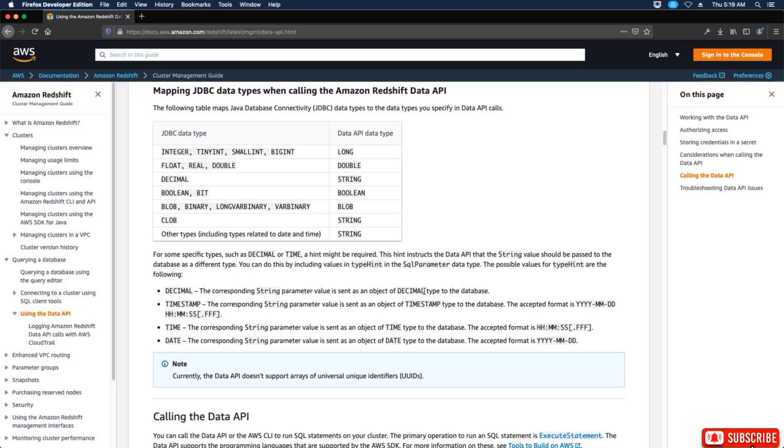Decimal: the corresponding string parameter value is sent as an object of decimal type to the database. Timestamp: the corresponding string parameter value is sent as an object of timestamp type to the database. The accepted format is year, month, date, hour, minute, second, and fraction. Time: the corresponding string parameter is sent as an object of time type to the database. The accepted format is hour, minute, second. Date: the corresponding string parameter value is sent as an object of date type to the database. The accepted format is year, month, and date.